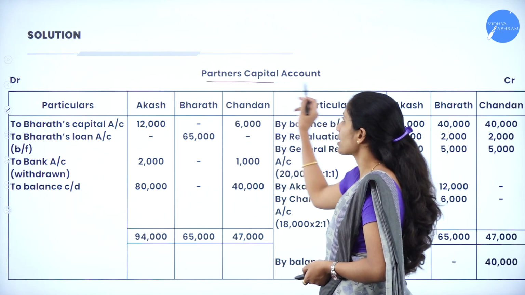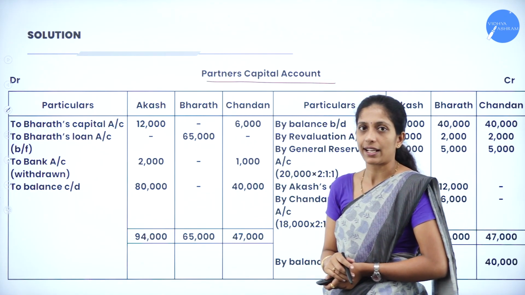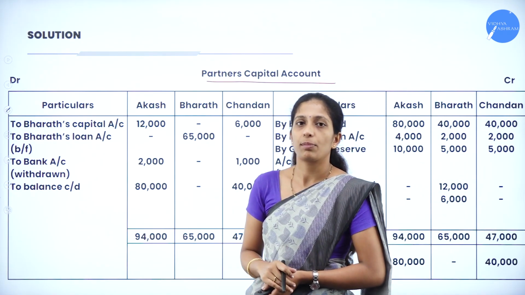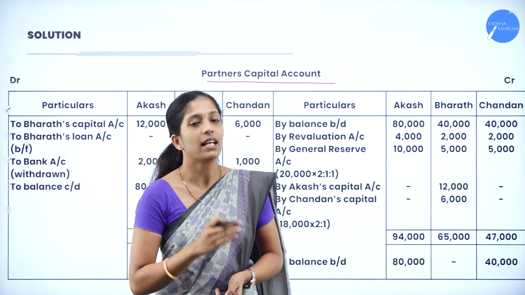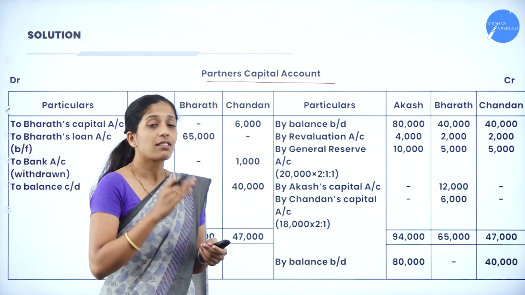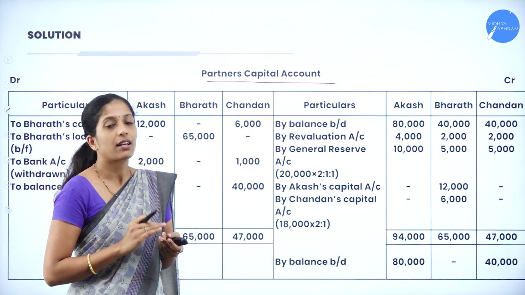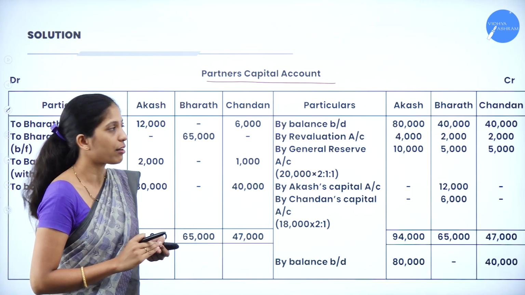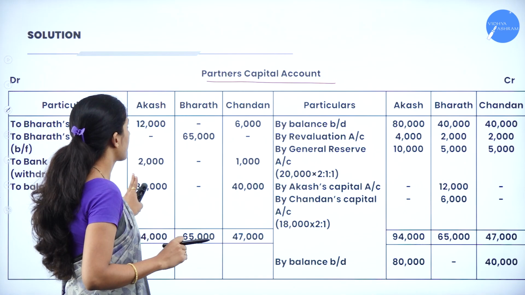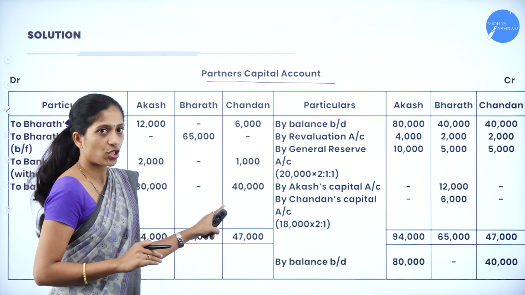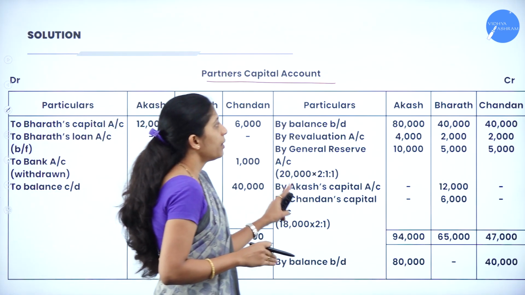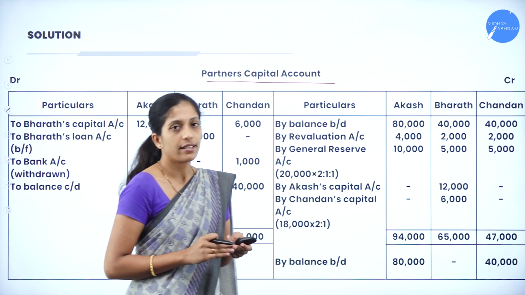Now coming to the next account, that is partners capital account. So you know the format, you will have debit as well as credit side. Under debit side, particulars, and you will draw a column for each partner including the retiring partner also. So who are the partners? Akash, Bharat as well as Chandan. In the credit side also, particulars: Akash, Bharat and Chandan.